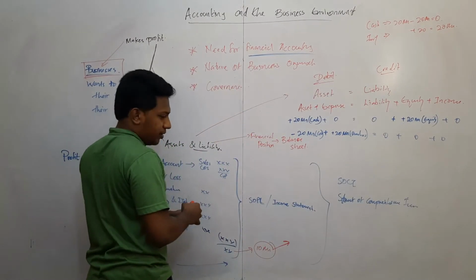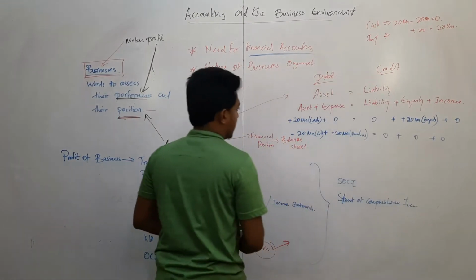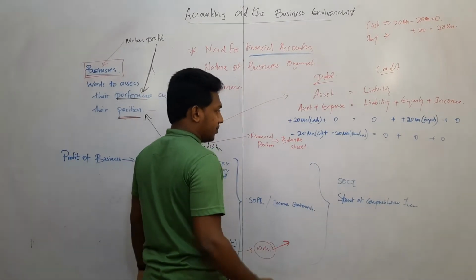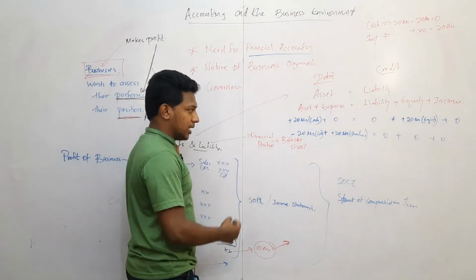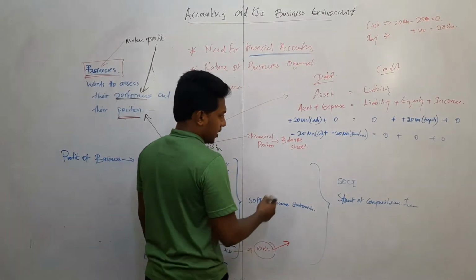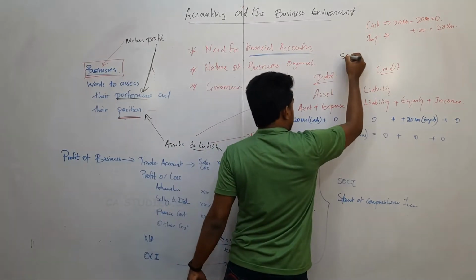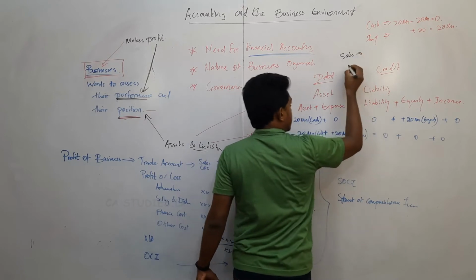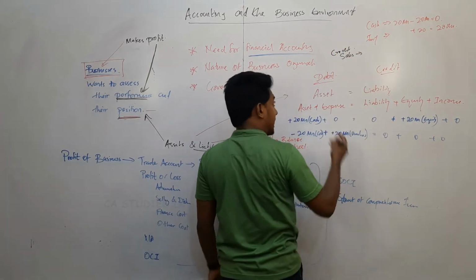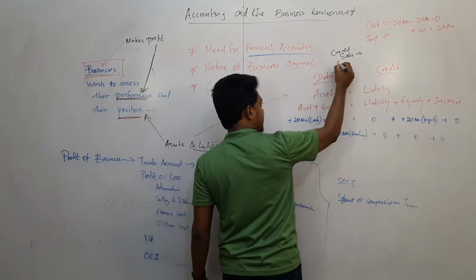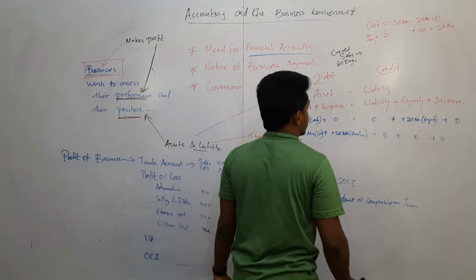Now the company is going to sell this inventory. Say inventory is sold at 30 million, that is called sales. That sale is a credit sale. No cash is given. Credit sale of 60 days. After 60 days only we will receive the cash.